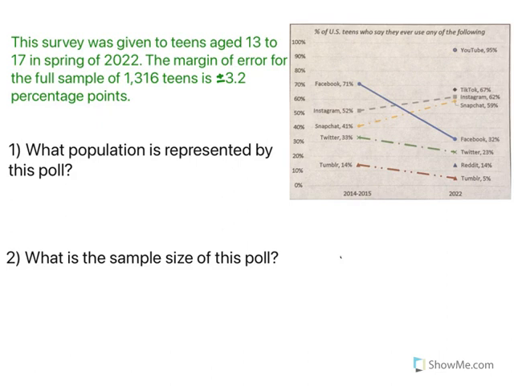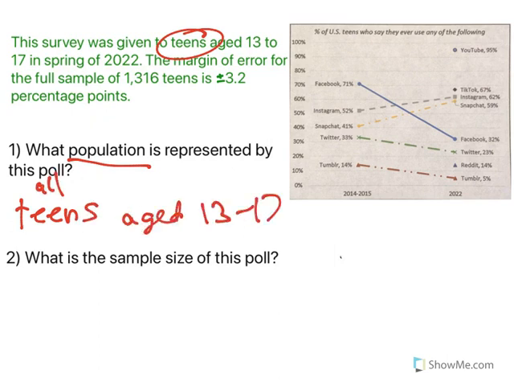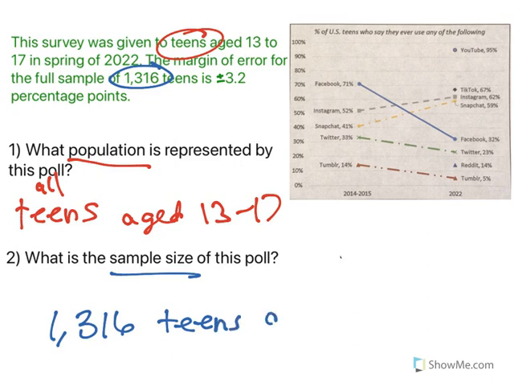Okay, so what's the population represented by this poll? Well, remember that population is all the people that we could have talked to, which would be teens. So all teens aged 13 to 17. That's who we wanted to talk to for this particular piece. Now, we can't talk to everybody, which is why there's a sample. So the sample size is how many did we actually talk to? 1,316 teens aged 13 to 17. Great.